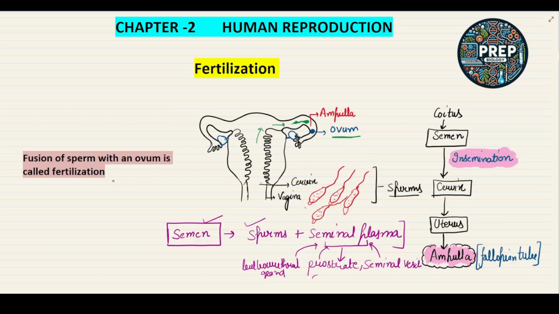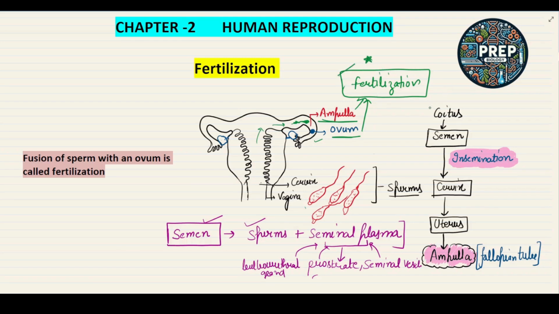This is important: when both the sperms and the ovum are transported simultaneously in the ampullary region of the fallopian tube, then fertilization takes place.